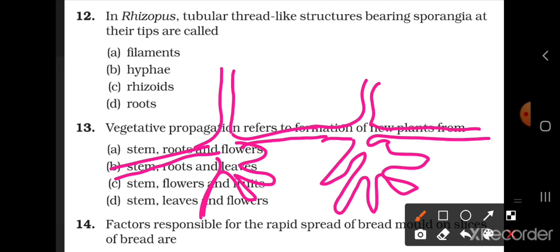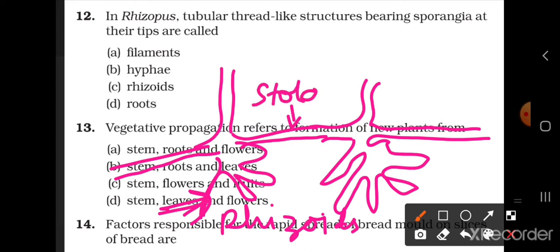Okay, so this is the rhizoid. This type of hyphae that grow downwards like roots are known as rhizoids. Then this one is the stolon. This hyphae is known as stolon, and it is the horizontal hyphae. You can see here it is for propagation purpose.